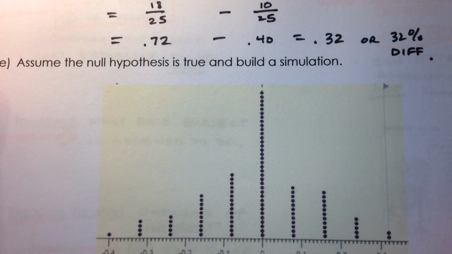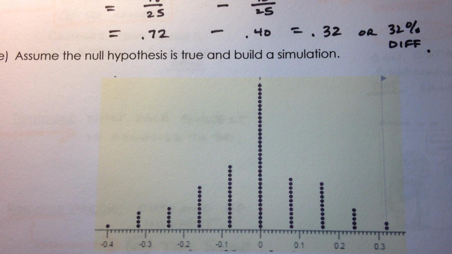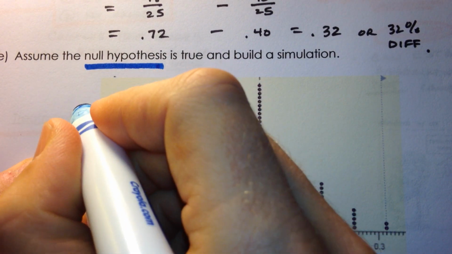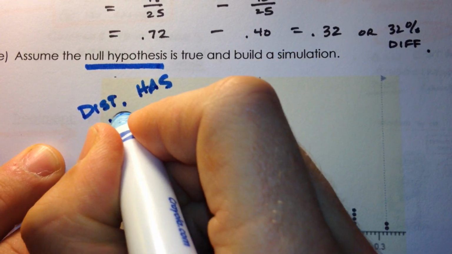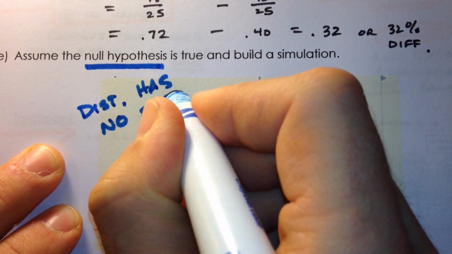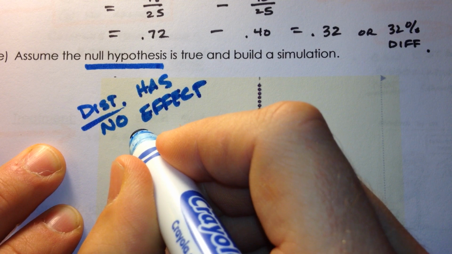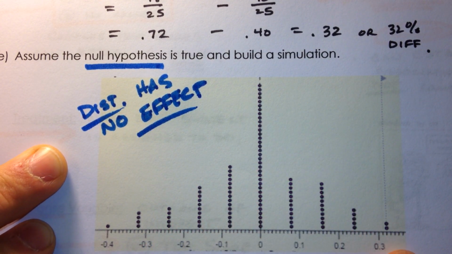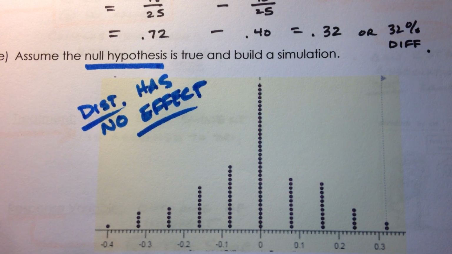From here, we do with that what we always have been doing with it, which is we build a dot plot, which is based on assuming the null hypothesis, which means assume that distraction has no effect. If distraction has no effect, then this is what the distribution of differences between the normal and the distracted would look like.